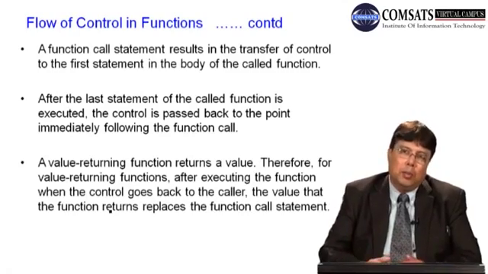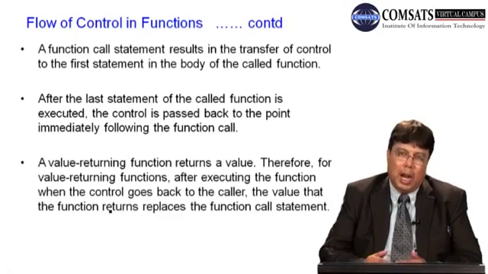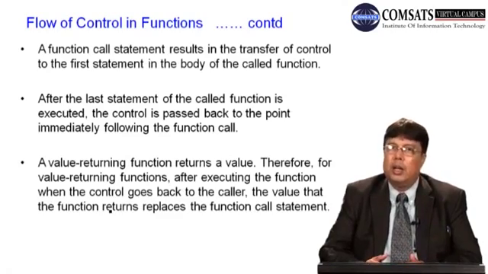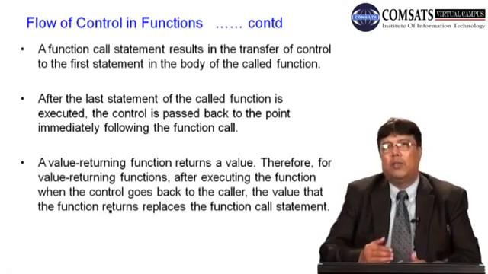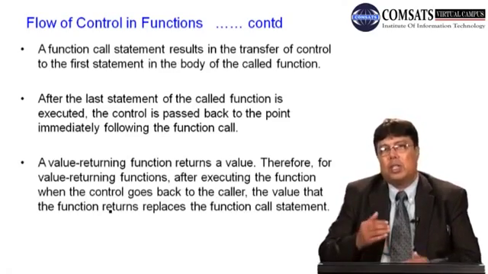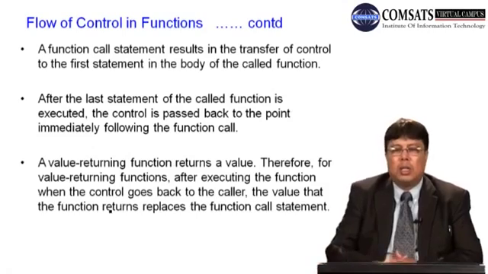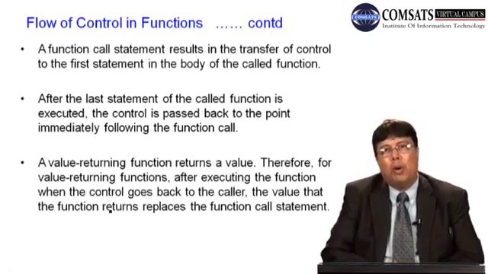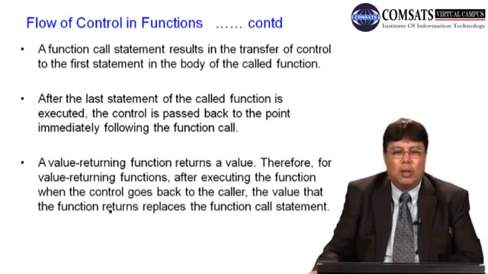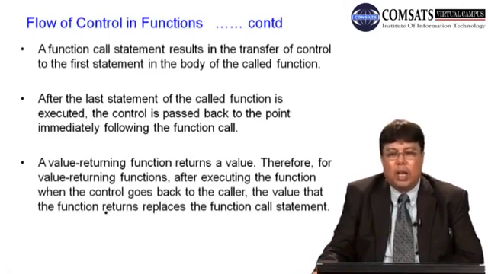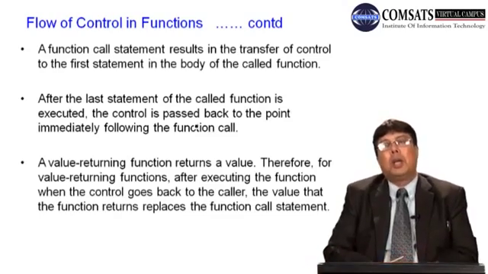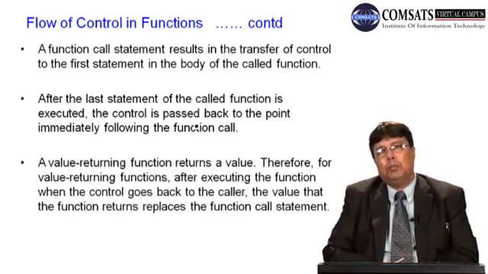So when the calling program calls a function, that calling program is halted, control is transferred to the called function. Called function की first statement के ऊपर control आता है, that statement is executed. So it keeps on executing the statements until it reaches the last statement. After the last statement of the called function is executed, the control is passed back to the point immediately following that function. अब जहां से आपने इसको कॉल किया था फौरी तौर पर वहीं वापस कंट्रोल चला जाता है उसकी नेक्स्ट स्टेटमेंट पे.